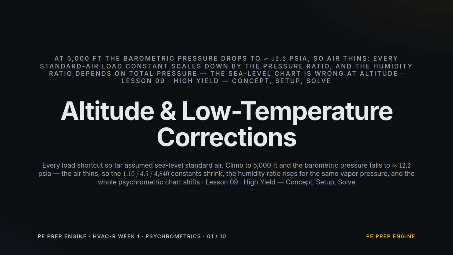Week 1, Lesson 9, Altitude and Low Temperature Corrections. Everything so far assumes sea level standard air. Go up to 5,000 feet and the barometric pressure drops, the air thins, and three things change. The load constants shrink, the humidity ratio climbs for the same vapor pressure, and the chart itself shifts. We'll ground each correction, then rework a cooling load at altitude and watch the answer fall.